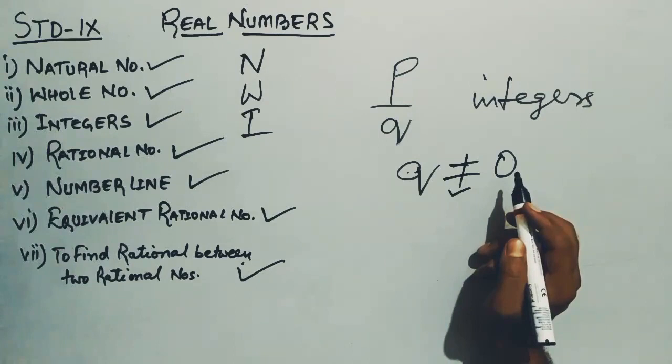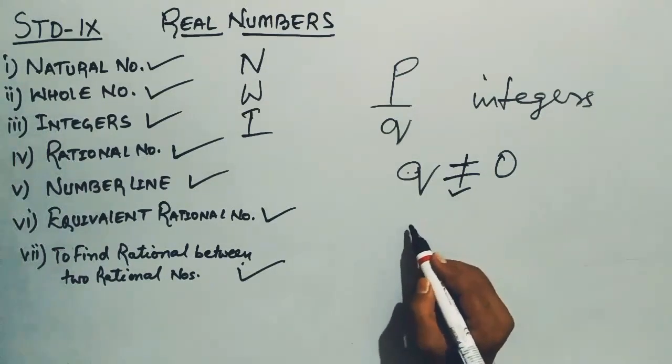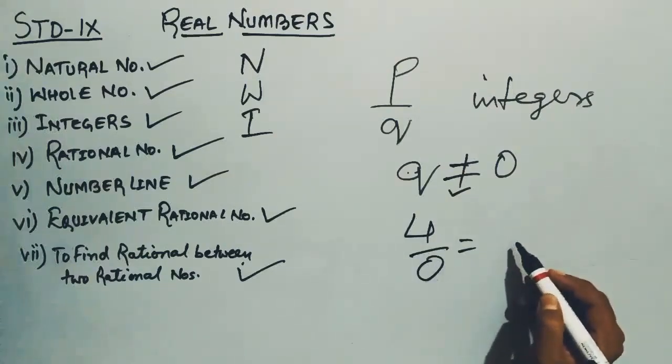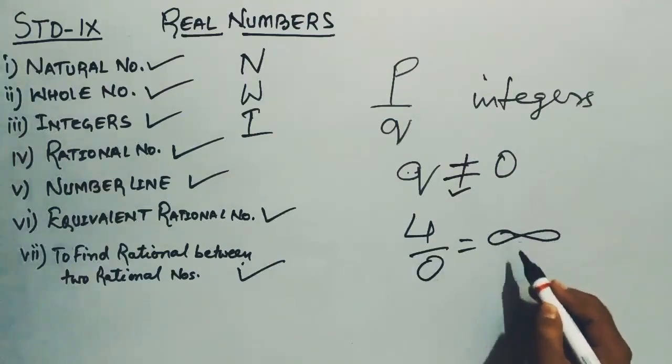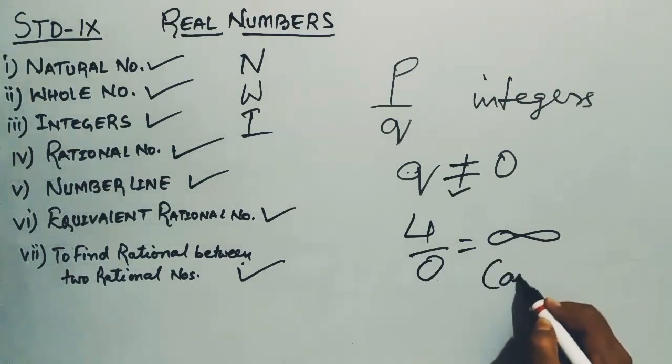Why are we saying that q should not be equal to 0? Because I believe you students know that if we divide any number by 0, we get infinity. It means a term which cannot be defined.